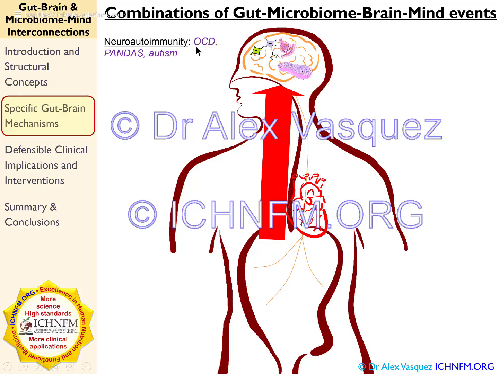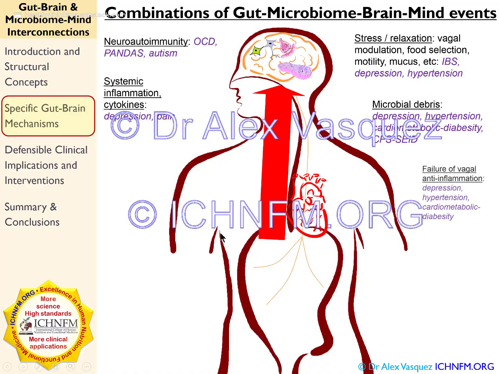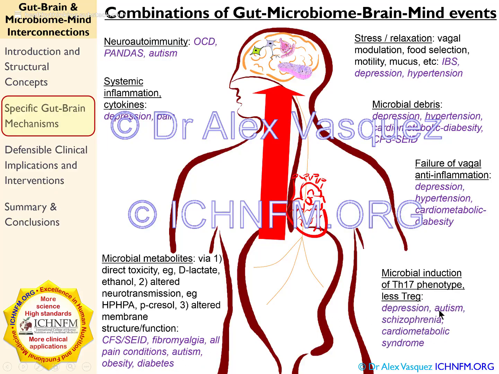So neuroautoimmunity, obsessive compulsive disorder, especially in kids, PANDAS obviously in kids, autism mostly in kids, irritable bowel syndrome, depression, hypertension, pain, cardiometabolic disorders, obesity, chronic fatigue syndrome, diabetes, fibromyalgia, all pain conditions, autism, schizophrenia, and again cardiometabolic syndrome and depression. So we're seeing a lot of clinical applications of this model.